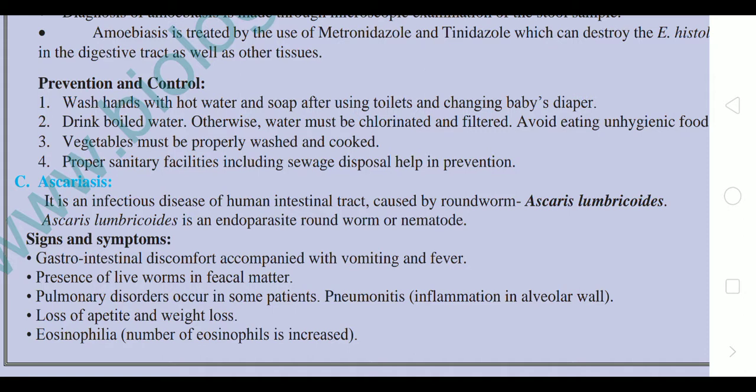That's why sanitary facilities, that is sewage from our toilets, should be maintained properly and should not choke. If the sewage comes out and spreads over the road or the area, then there is a spread of Entamoeba histolytica cysts in that area.